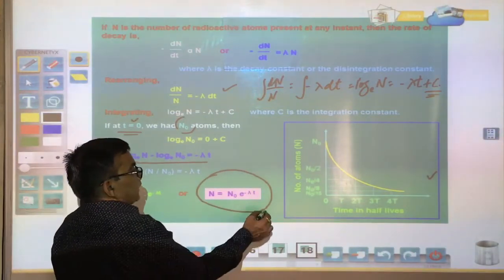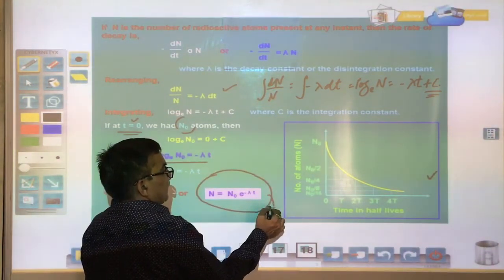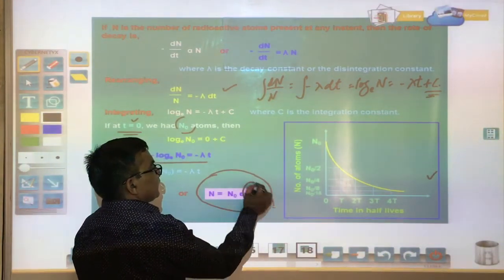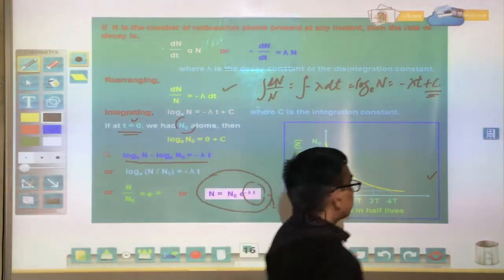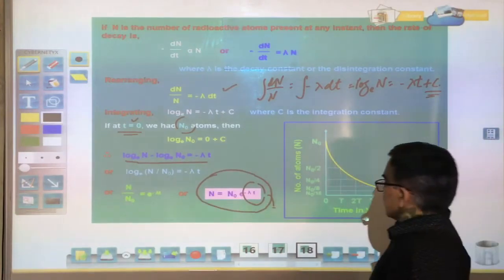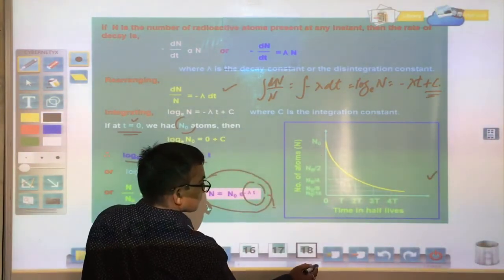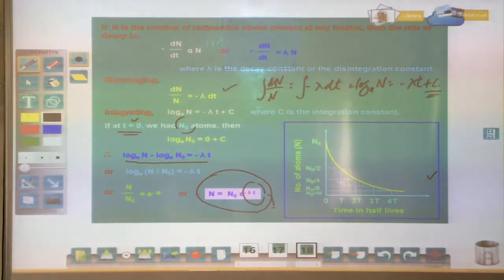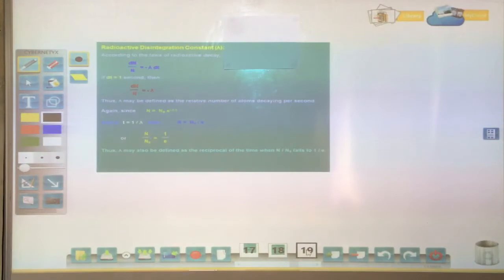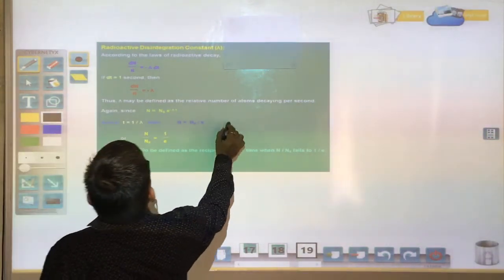The rate of this decrease is explained or decided by the decay constant. So this decay constant lambda, we can also define it.